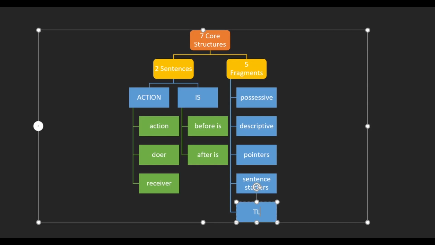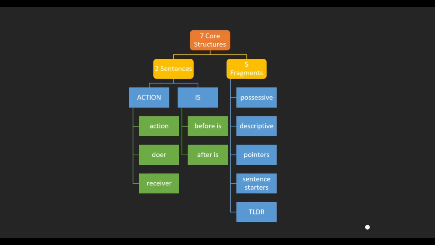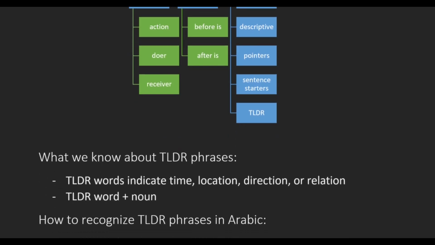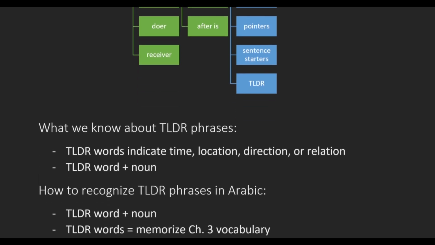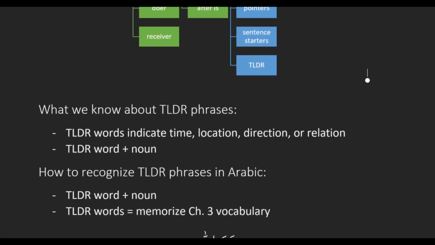TLDR, which stands for Time, Location, Direction, Relation. So a time, location, direction, relation word is a word that tells you about time, location, direction, or relation. And a TLDR fragment is made up of a TLDR word and a noun that comes after it. And guess what? In Arabic, it's exactly the same. A TLDR phrase in Arabic is made up of a TLDR word and a noun.